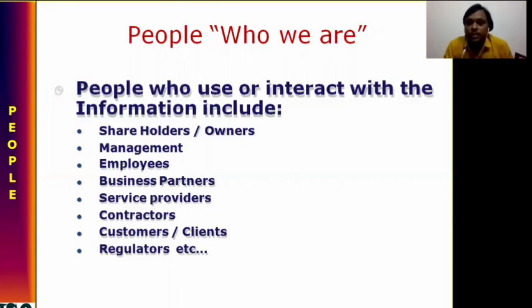So the people who use or interact with the system, which may contain information. Who are they? Shareholders, owners, the management, employees, business partners, service providers, contractors, customers or clients, regulators. These are the people who are involved. They are allowed to access our data or information.